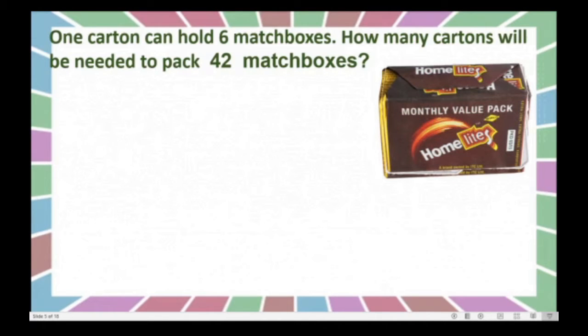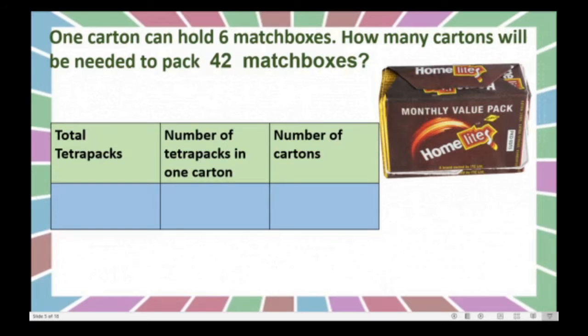Come on, tell me how many cartons we will get. Okay, again we will write here total match boxes 42. Number of match boxes in one carton 6. Very good. Come on, tell me the number of cartons we get after putting 42 match boxes.